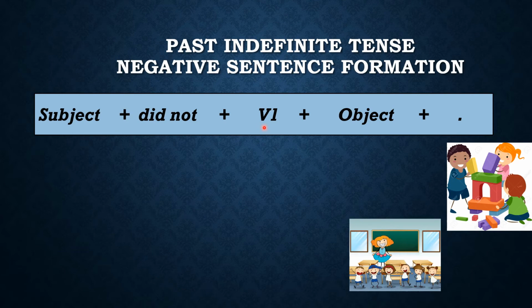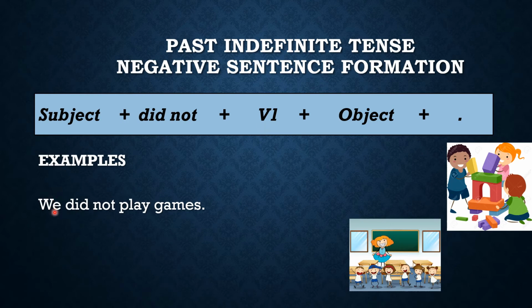Let me elaborate it with the help of examples so that you have a clearer idea. Look, the statement is: we did not play games. See, this is the subject. Did not here I have added as it is the negative sentence. Play is the first form of the verb, and games is the object, and you have a full stop. Now you notice that this is the negative sentence. So after did not, I have put the first form of the verb.